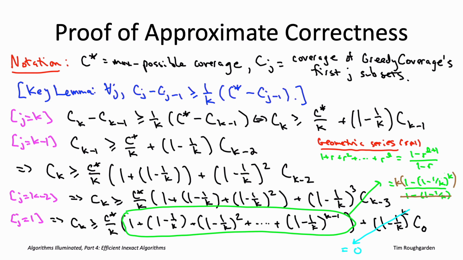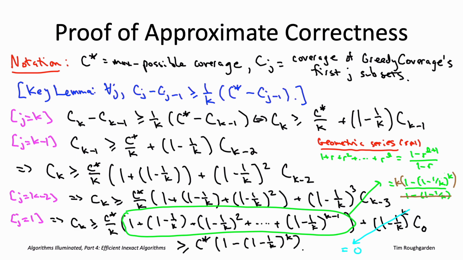So remember, in our main argument, this geometric series was multiplied by this leading coefficient of C star divided by K. That K in the denominator cancels out with this K we just got in the numerator, leaving us with exactly what we wanted. The coverage of the greedy algorithm after all K of its iterations, well, it may not be as big as the maximum possible coverage, but it's not that much smaller, no smaller than 63.2% times the best you could do. And again, precisely, it's going to be 1 minus quantity 1 minus 1 over K raised to the Kth power.